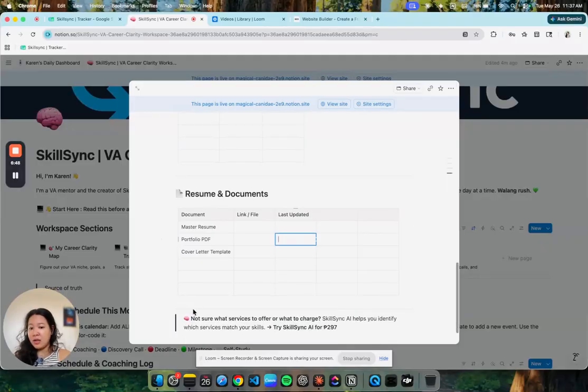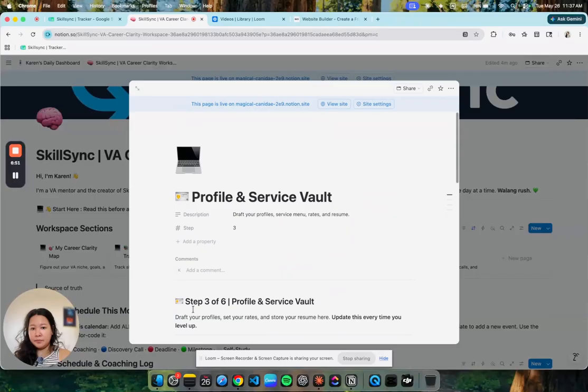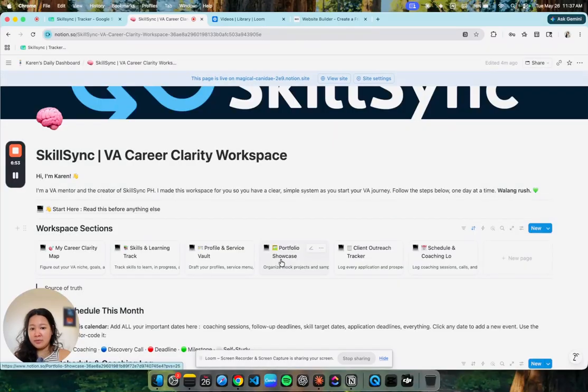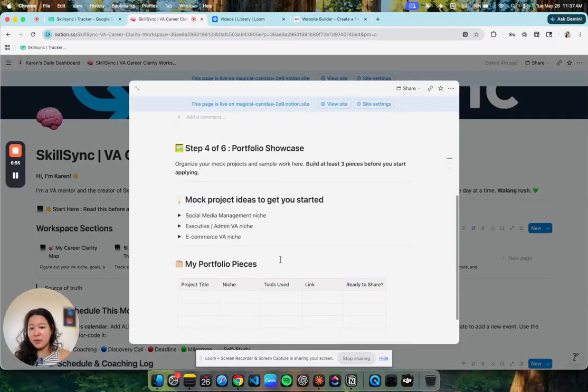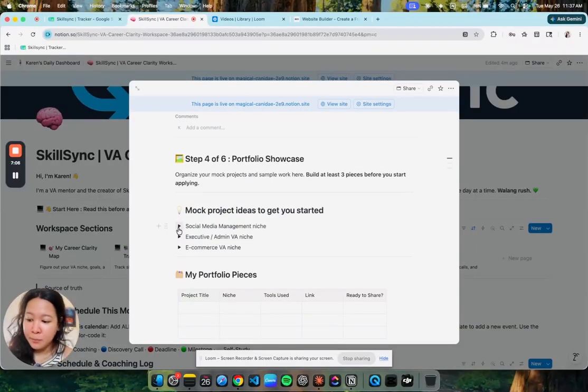All customizable. Okay? So, what else do we have? Next is the portfolio showcase. So, dito mo lalagay yung mga portfolio mo. I created like a pool sa mga gustong sumali and most of them are here because they wanted to build their portfolio. So, I created this.